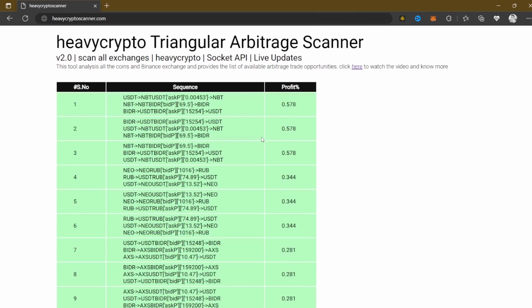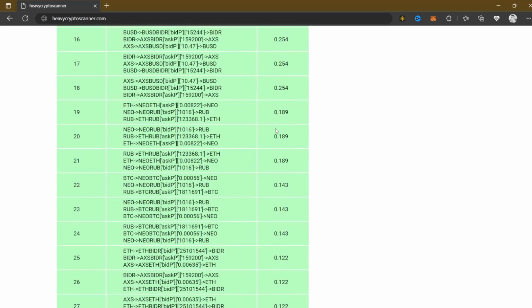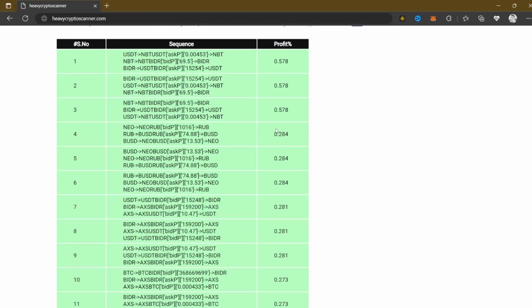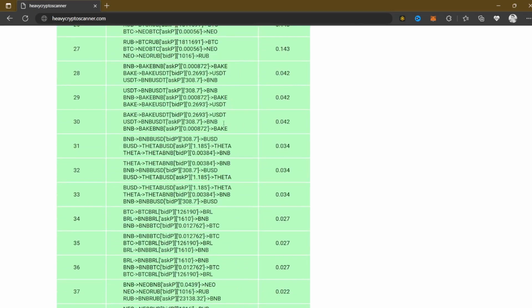It doesn't matter how much capital you have, you can use this tool with a capital of at least $50. All right, and you're gonna make a reasonable profit. I mean, it doesn't take too much time to scan. For sure it's gonna finish just now.